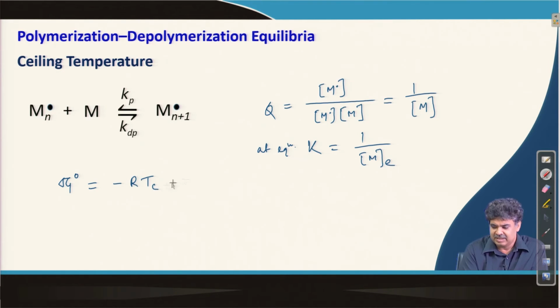So, we can write RTc ln [M]e, where Tc is the temperature at which this reaction equilibrium takes place. We can expand this as del G naught of polymerization, which is del H minus Tc del S.